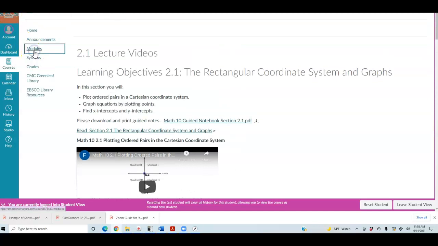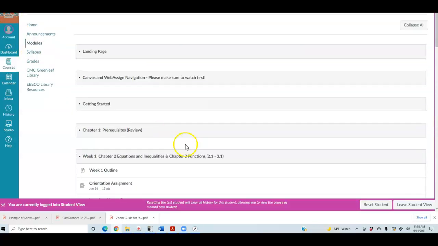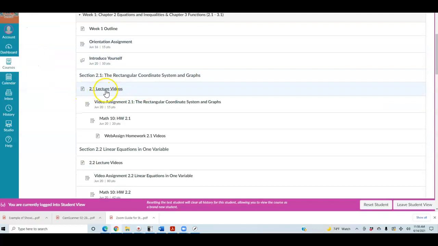Let me go back to the modules here. All right, and then once you finish watching the lecture videos, then you're going to go to the video lecture assignment. So this is the video assignment. So this is like your classwork assignment. You want to be able to complete that. Once you complete that, then you're going to go ahead and select Math 10, the homework assignment, which is on WebAssign, and I have a video of how to be able to access that. And then right below that are your WebAssign homework videos that I post.